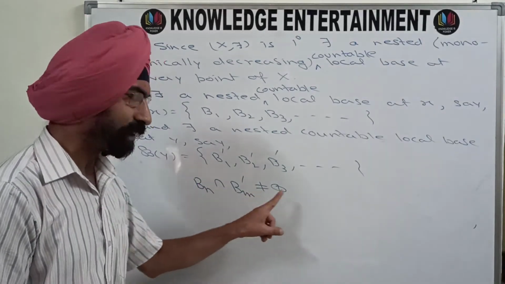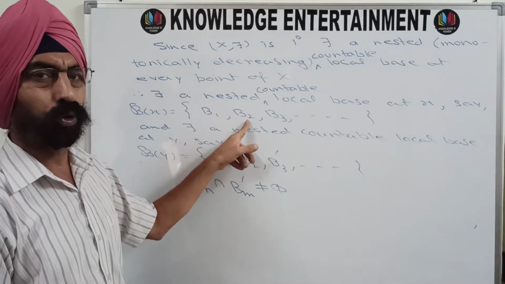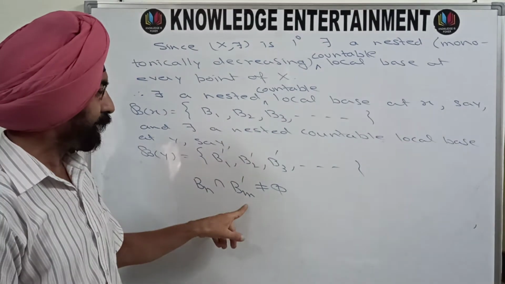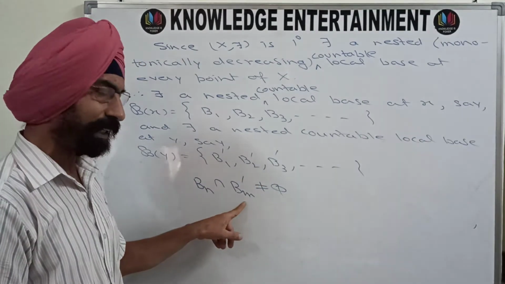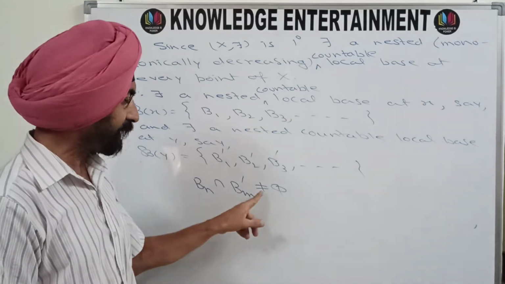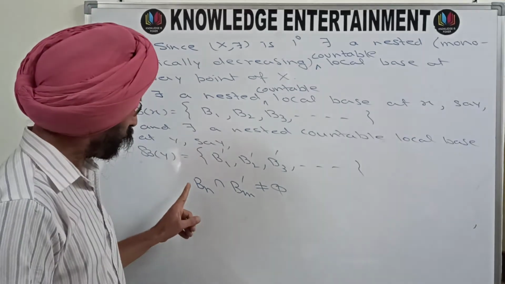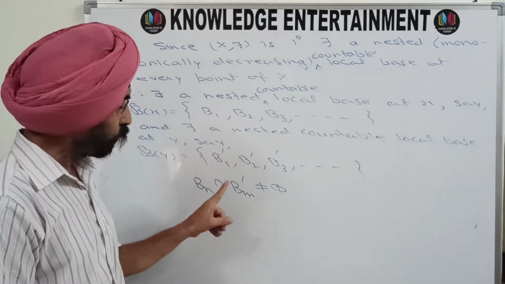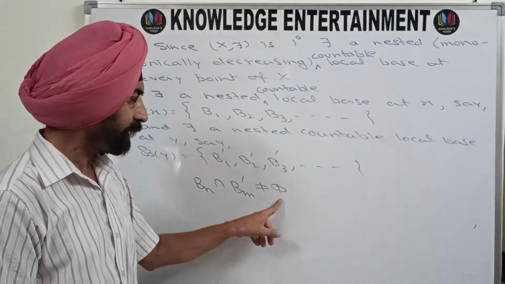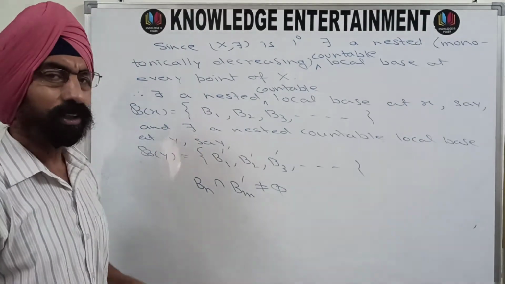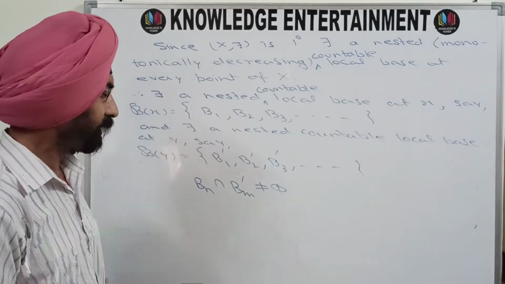Because if this intersection is phi, this Bn is a neighborhood of the point x, an open set containing x, and Bm dash is an open set containing y. So you have an open set containing x, an open set containing y, and if their intersection is phi, the space will be Hausdorff. But you have supposed that the space is not Hausdorff, so an open set containing x and an open set containing y cannot have empty intersection. There must be non-empty intersection. So that means for every B1 and B1 dash, the intersection is not phi.